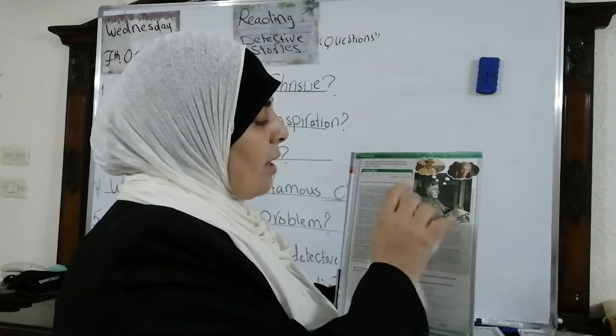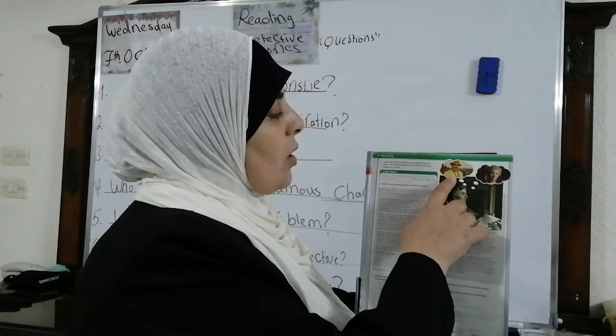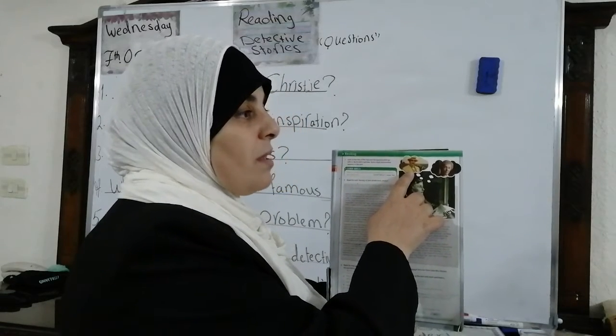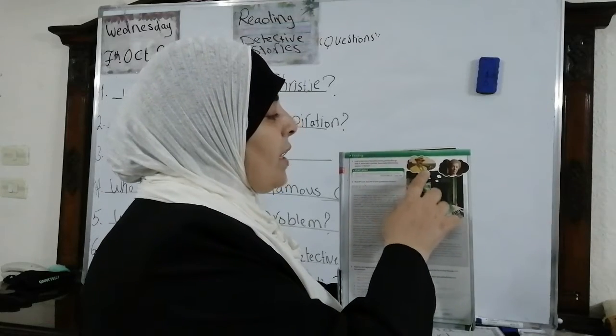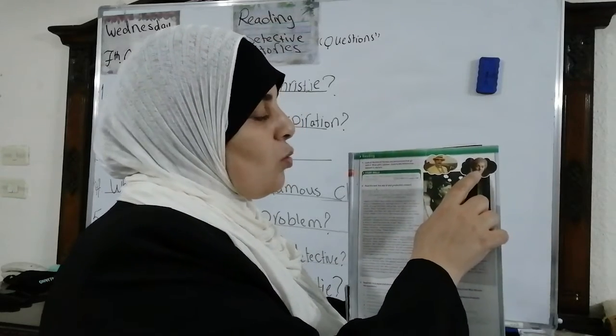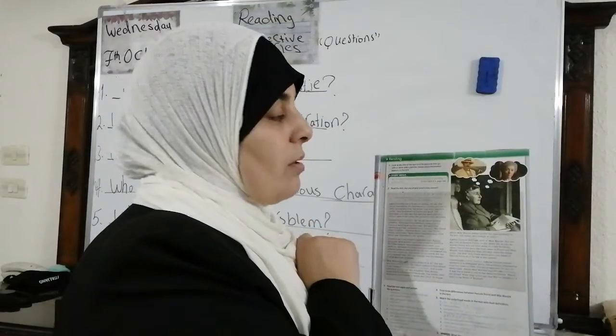Now, as you can see, I think this is the writer. She is Agatha Christie, and this is Hercule Poirot. He's a famous detective. He was one of her famous characters, okay? And Miss Marple also, she's one of the famous characters in Agatha Christie's mystery stories, okay?